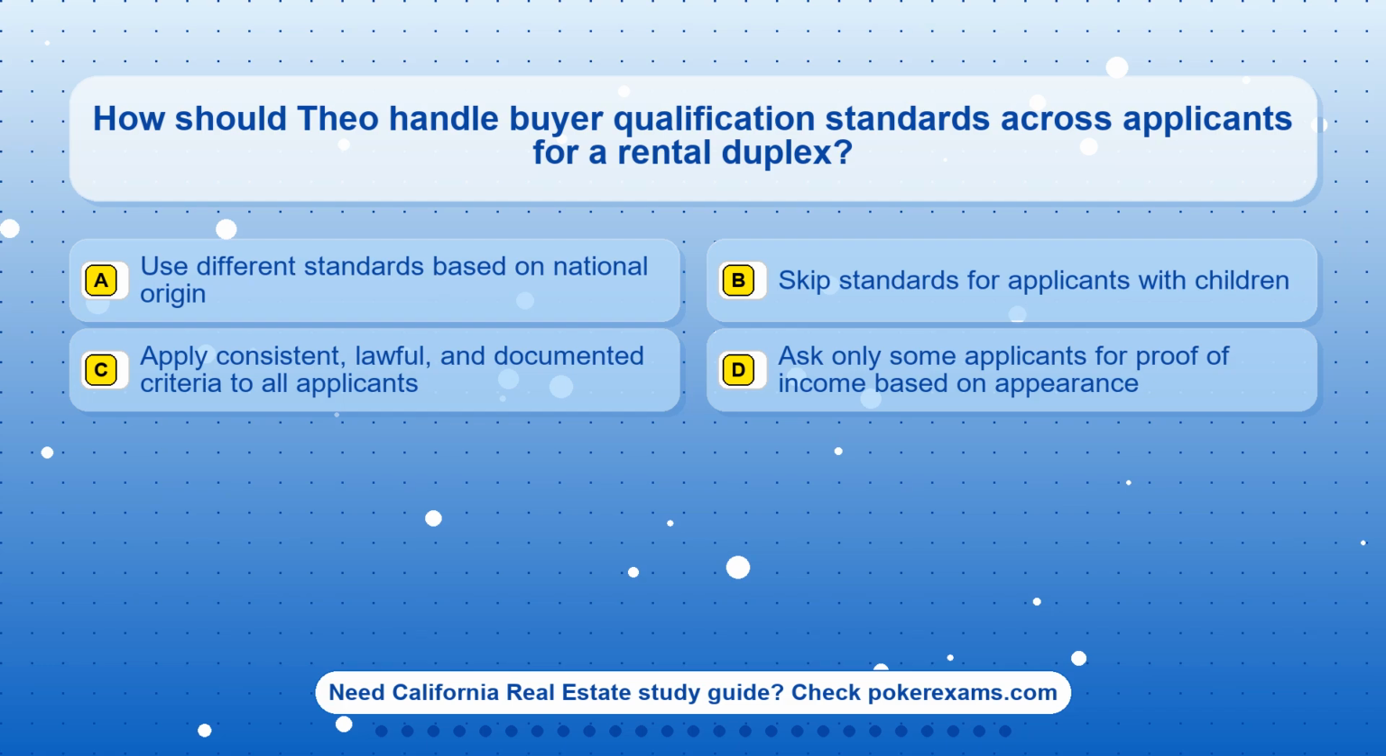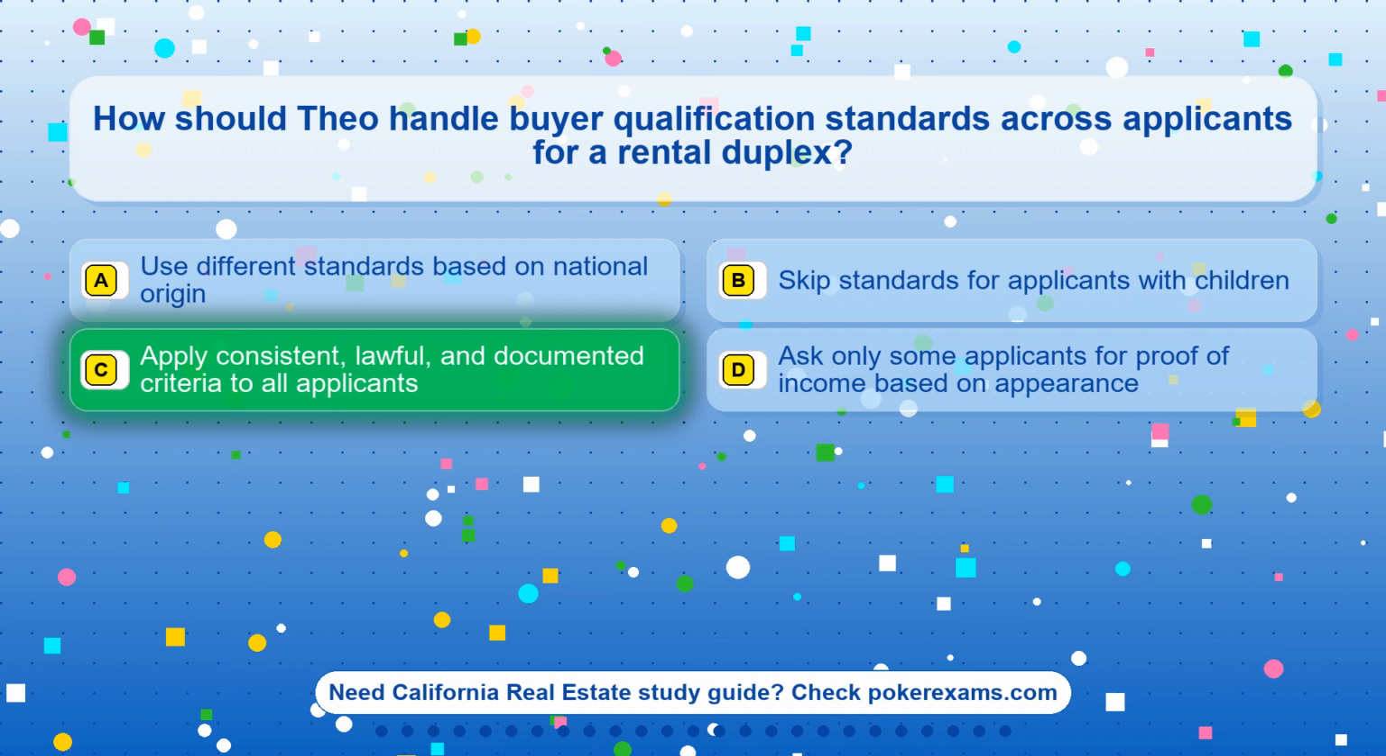Question 4. How should Theo handle buyer qualification standards across applicants for a rental duplex? Option A. Use different standards based on national origin. Option B. Skip standards for applicants with children. Option C. Apply consistent, lawful, and documented criteria to all applicants. Option D. Ask only some applicants for proof of income based on appearance.